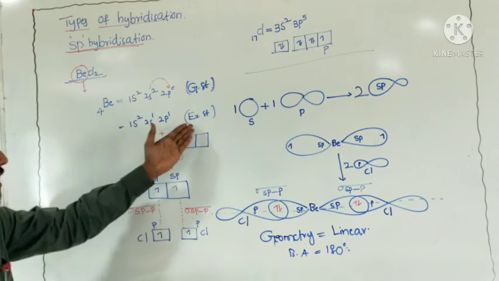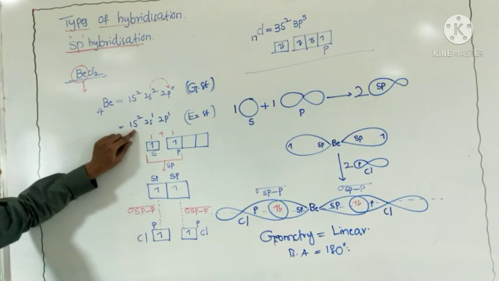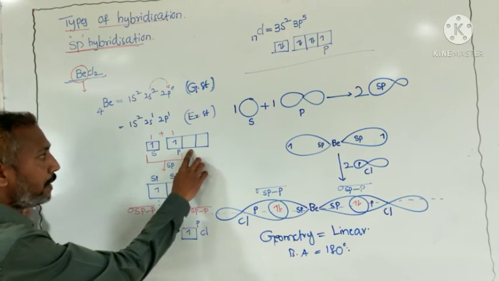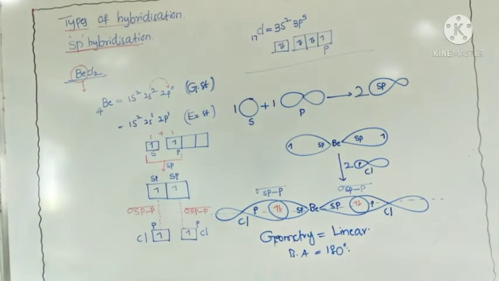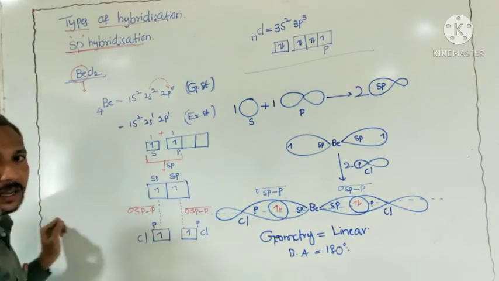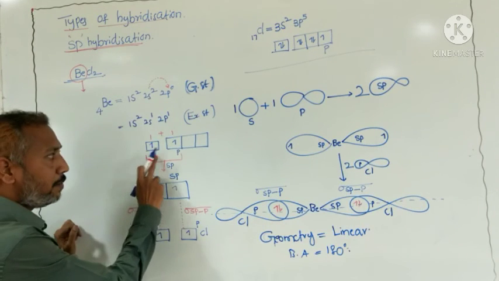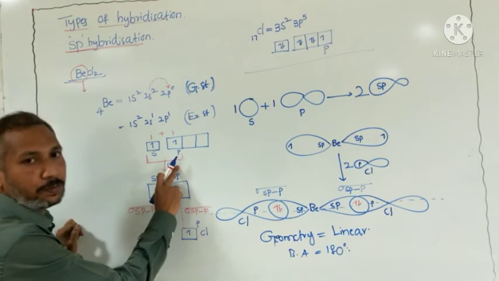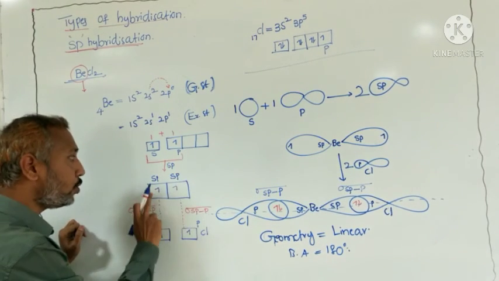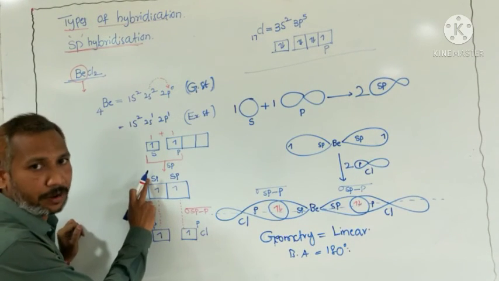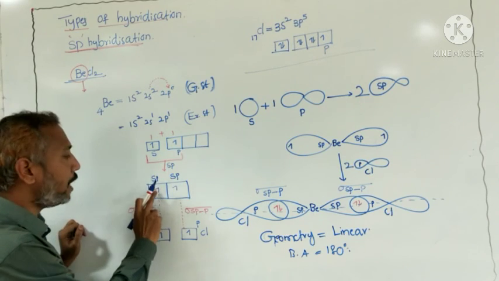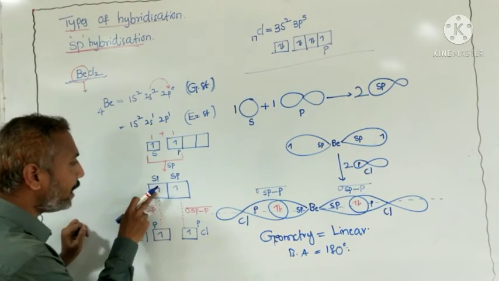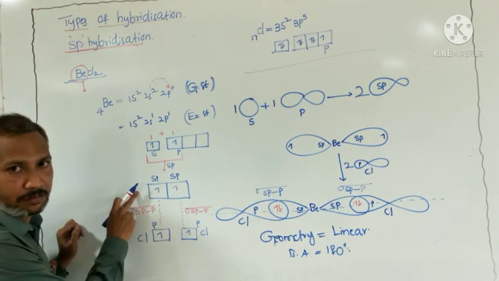After the excited state, what is the electronic configuration? 1s2, 2s1, 2p1. Here there are also 3 p orbitals and 1 s orbital. So how many orbitals are intermixing? One s orbital and one p orbital are intermixing, which undergo sp hybridization. It forms two equivalent sp hybrid orbitals, and each contains one unpaired electron, belonging to the beryllium central atom.